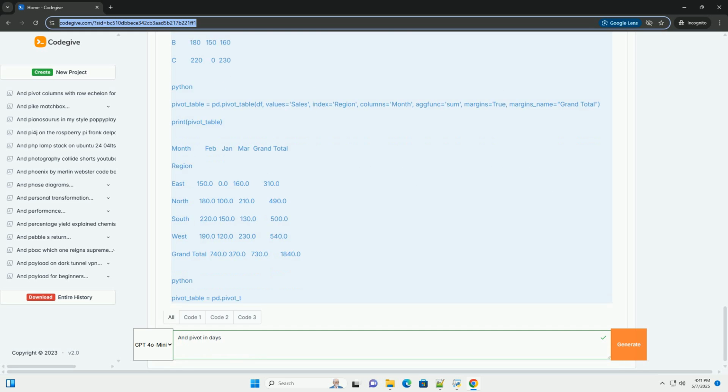14. Example, analyzing customer purchase data. Let's consider a more practical example with customer purchase data. Assume you have a data frame like this. We can use pivot tables to answer questions like what is the total amount spent by each customer? Which products were purchased by each customer, using count as an aggregation. This gives you the number of times each customer bought each product. Average amount spent by customer for each product.